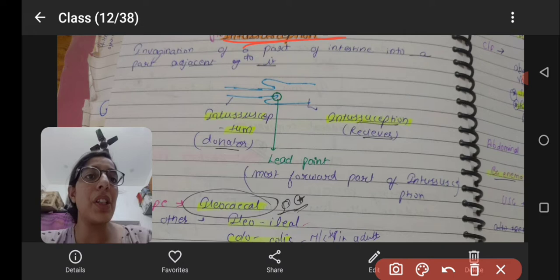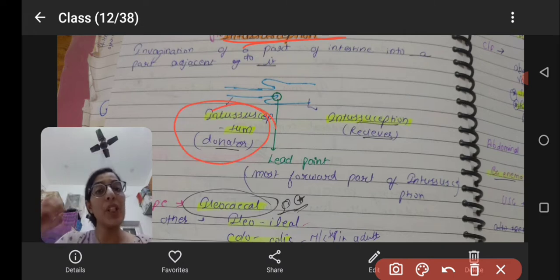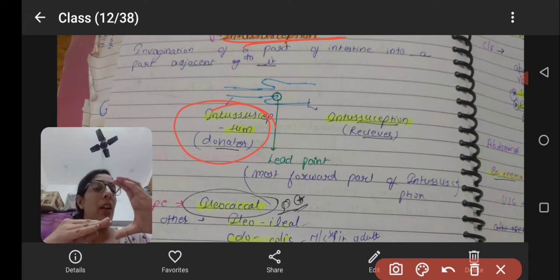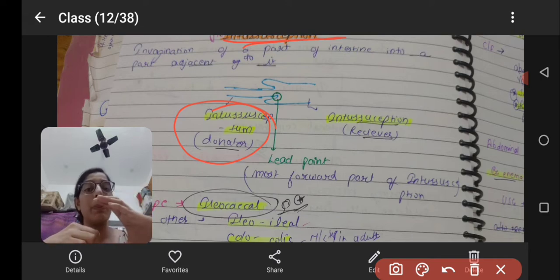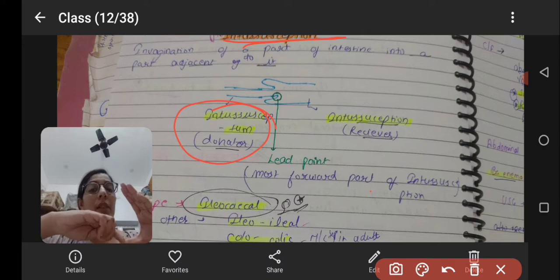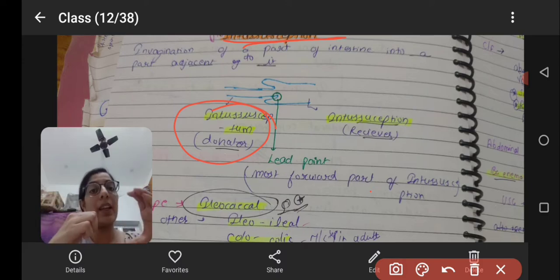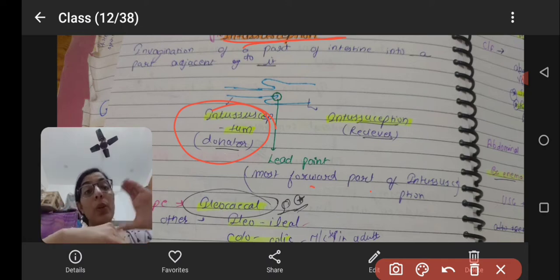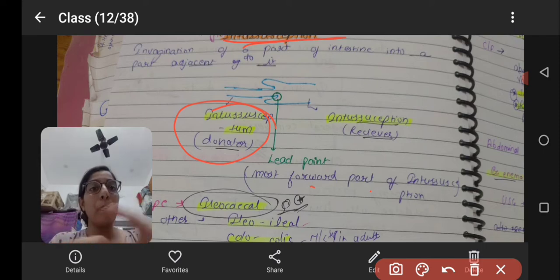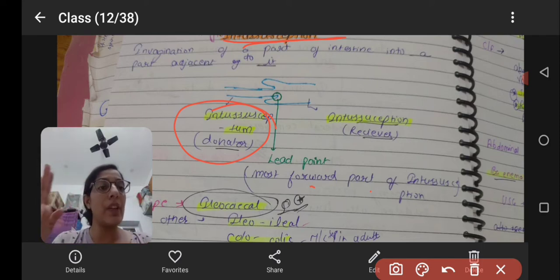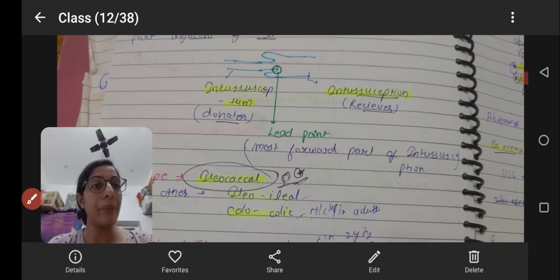What happens in intussusception? There is invagination. The part which invaginates is known as the donor part. Suppose this is my small intestine and this is my colon, the cecum part, the proximal part of the colon, and this one is the distal part of the intestine, and it invaginates into this part. This part gives, so it is known as the donor, and this part receives, so it is known as the receiver. The point where it starts to invaginate is known as the lead point.